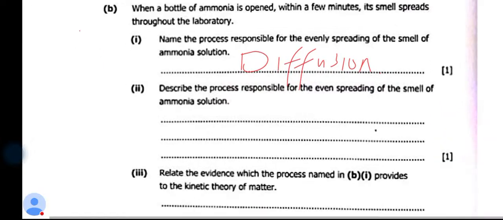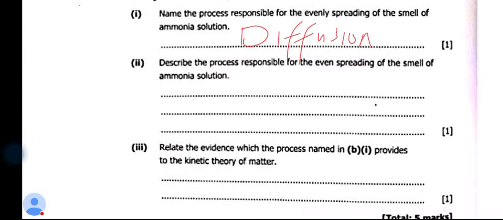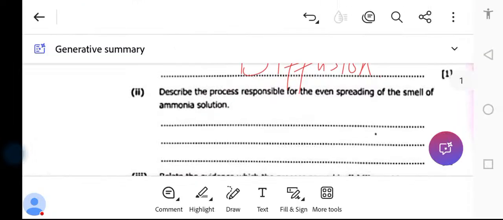Number 2, describe the process responsible for the even spreading of the smell of ammonia. So they want you now to explain what has happened. So we're going to say ammonia particles moved from a region of higher concentration to the region of lower concentration. Simply, they're asking you what is diffusion, but in terms of ammonia spreading.